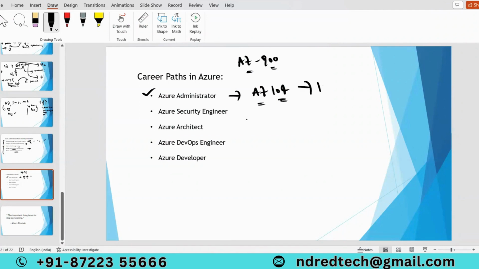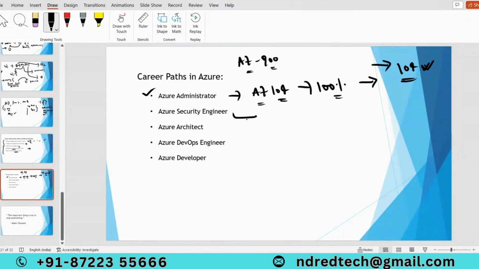Our course completely belongs to Azure administration. We are going to cover 100% related to Azure administration. After our course, you can confidently attend any interview on Azure administration, and you can write the AZ-104 examination. We are going to provide real-time dumps, and with the help of the dumps and the concepts we discuss, you can easily clear this examination, no doubt about that. Our previous students already cleared this examination.